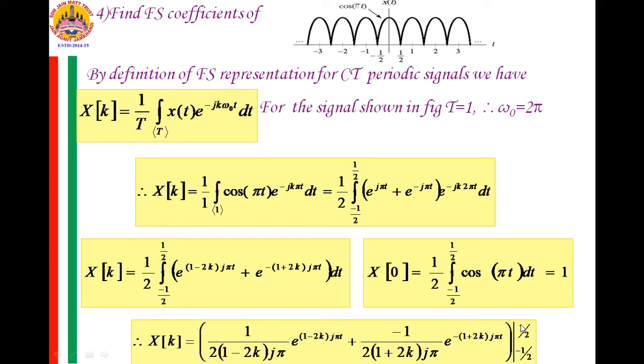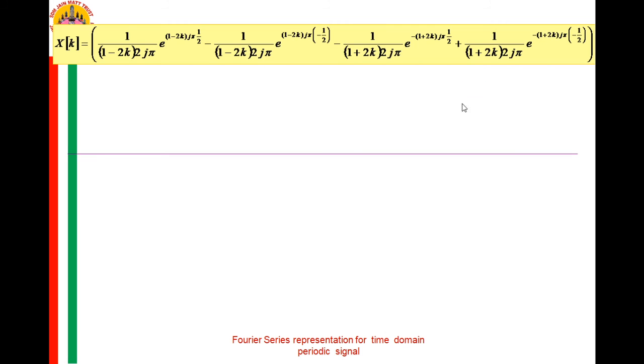Now substitute the upper limit 1 by 2 and the lower limit minus 1 by 2, that is, replace this t with the upper limit 1 by 2 and then the lower limit minus 1 by 2. So in this expression, once I have substituted, it is 1 by 2 and then minus 1 by 2, similarly here. So what is the value of this?